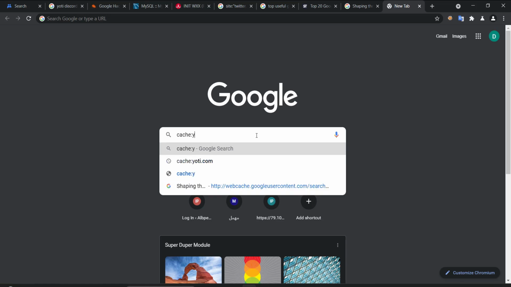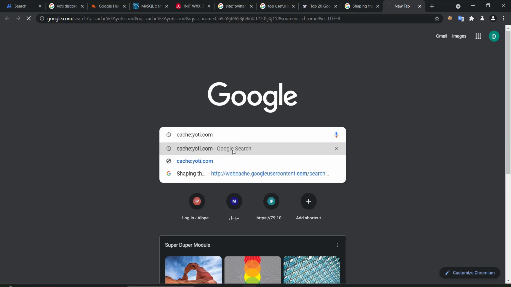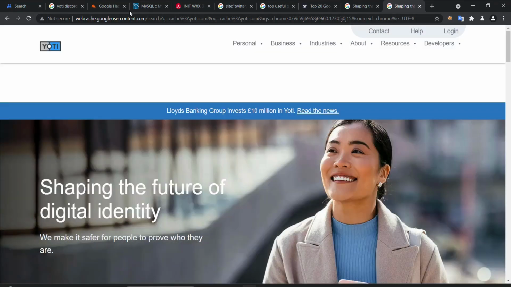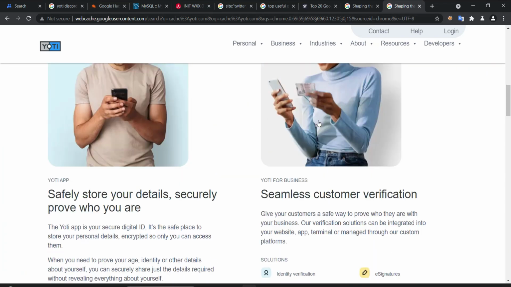You will see, even if we type Google search, it's redirecting us to the main domain, because actually, for the time being, we're not going to the main domain.